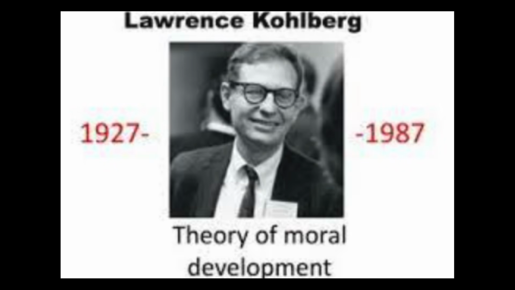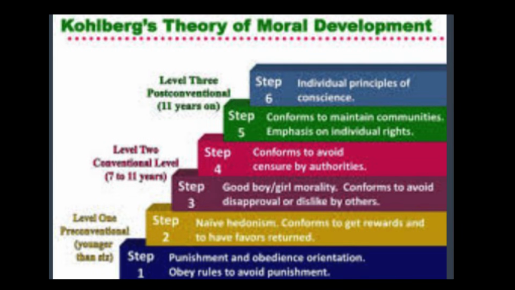Part 2. Lawrence Kohlberg's moral development theory with age brackets. Kohlberg's model examines how we develop moral reasoning through 6 stages grouped into 3 levels: pre-conventional, conventional, and post-conventional. Kohlberg's stages are flexible, and individuals may progress at different rates, but I will provide age brackets to illustrate typical development.